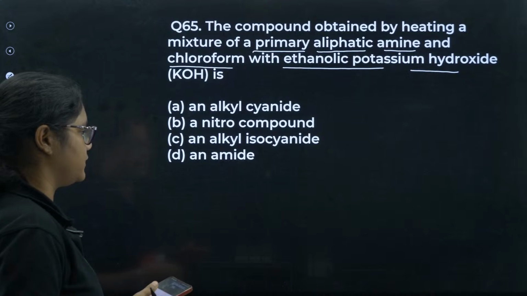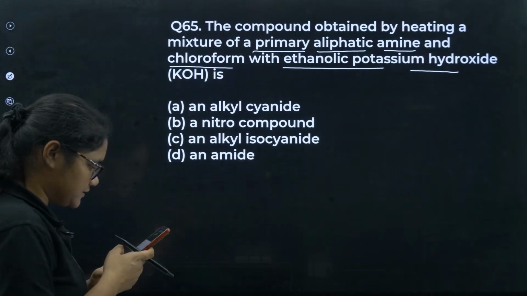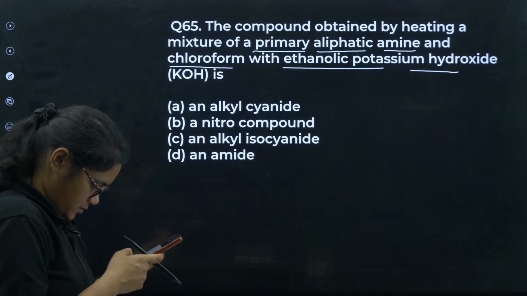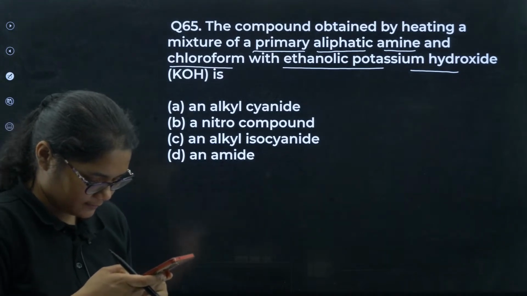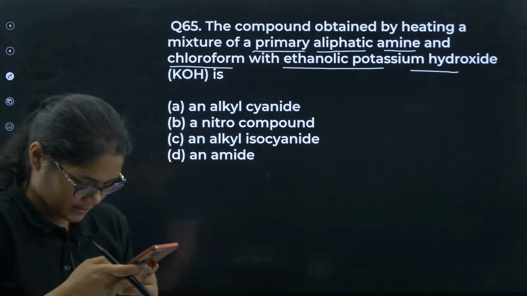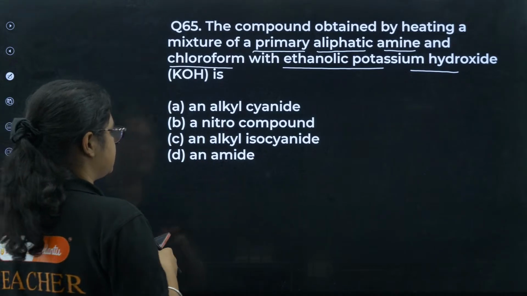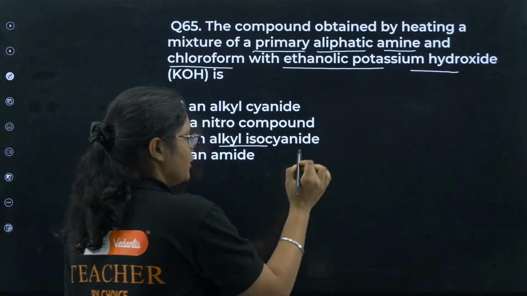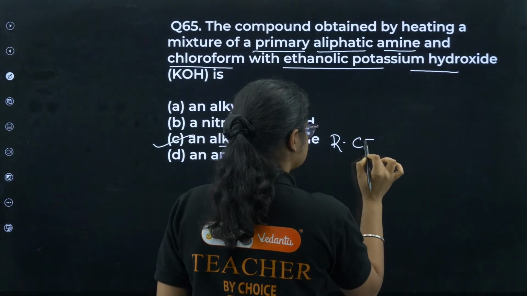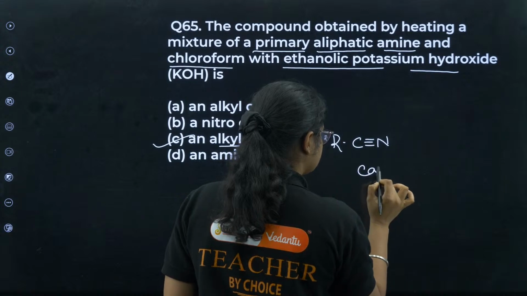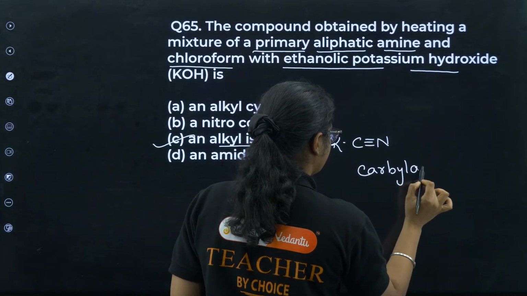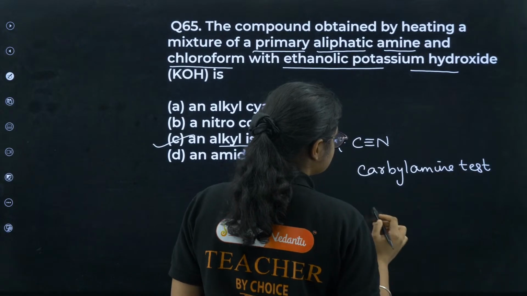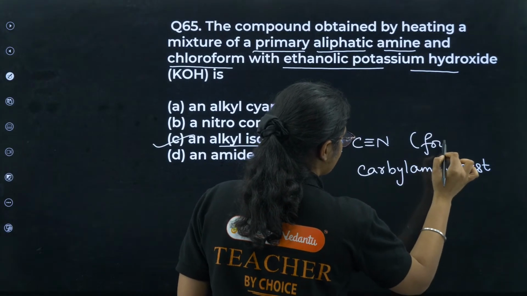What will be the product here? Just now we have discussed. Very simple question. Good evening, Anup. Good evening. 65 is C. Yes, an alkyl isocyanide. Okay, just now we have discussed. You will get a product RCN. The name of the test is carbyl amine test. Okay, and what happens here? You get a foul smell.